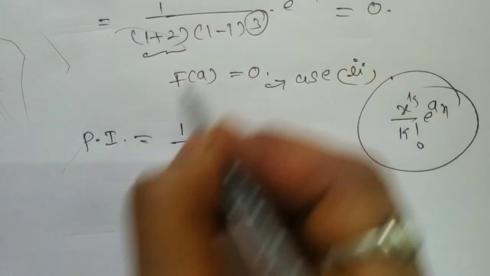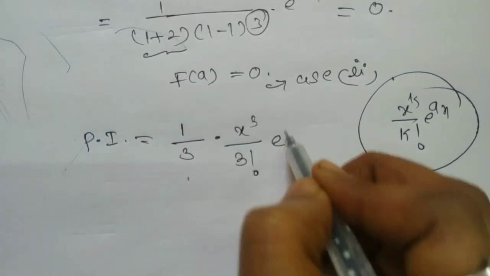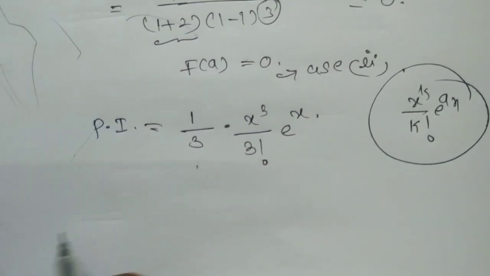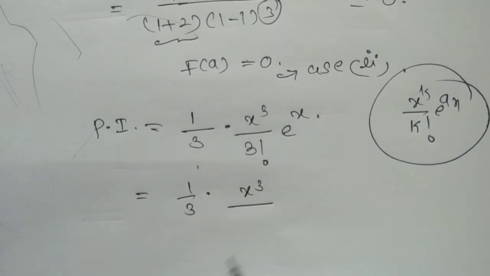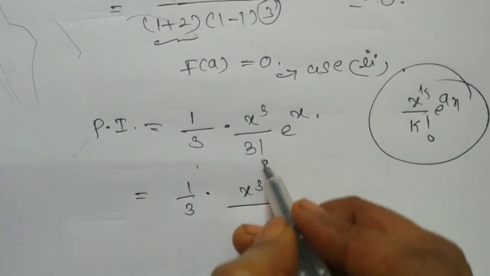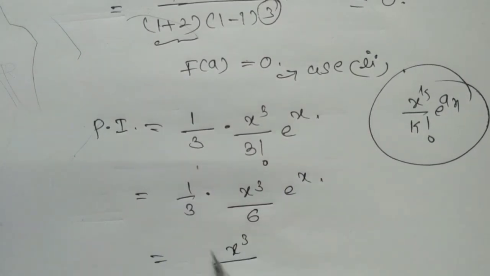Here k equals 3. So x cubed by 3 factorial into e^x. So 1 by 3 into x cubed by 3 factorial, that is 6, e^x. So x cubed by 18 e^x. So this is our particular integral.